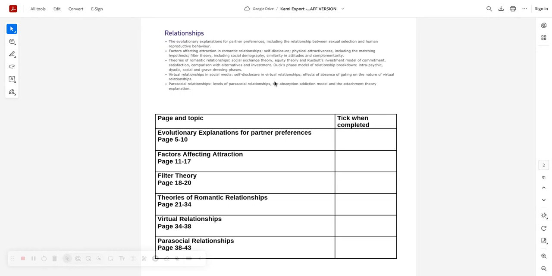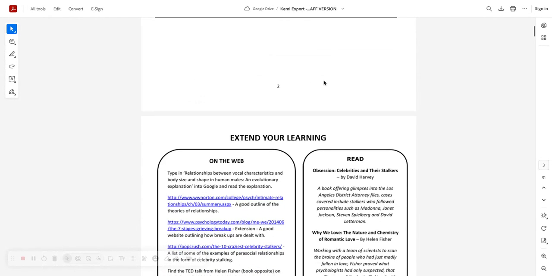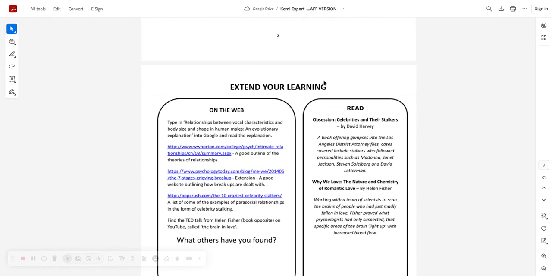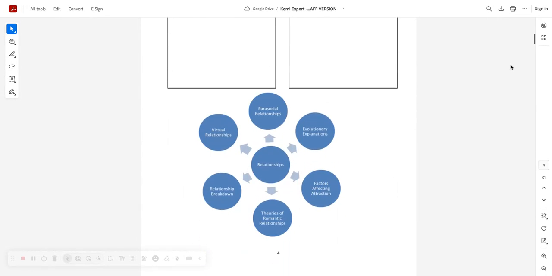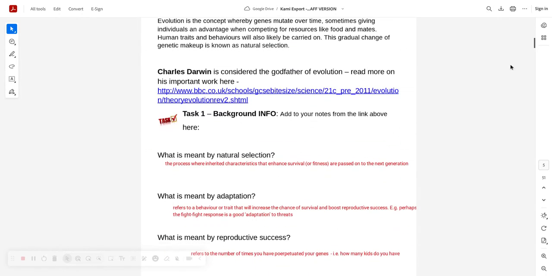Then you've got virtual relationships and social media, self-disclosure, and then you've got parasocial relationships. And three things you've got to learn here, remember: levels of parasocial relationship, which seems to be missing from all exam papers, the absorption addiction model, and attachment theory. And I'll be certainly looking at that topic, okay? Let's go for it then. Some of these boxes are filled in, some are not as filled in, but I'm sure you can listen to what I'm saying and look at your booklet, which is probably more detailed and more up-to-date than this one.